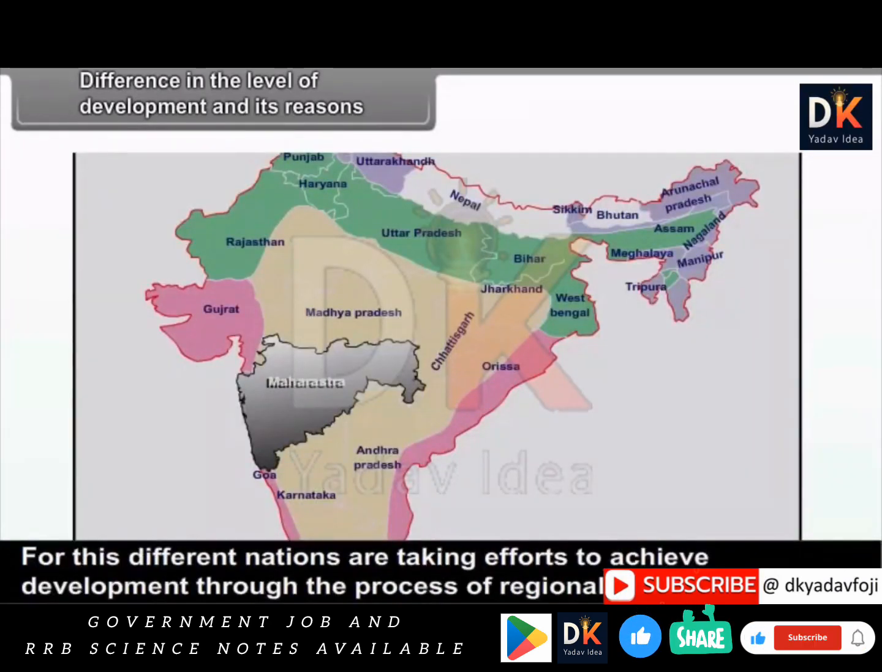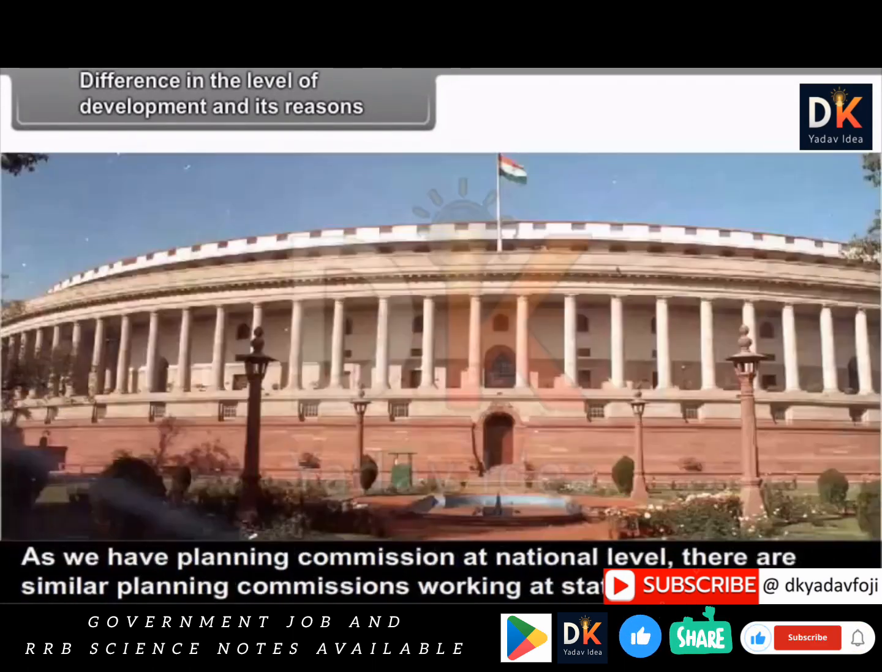For this, different nations are taking efforts to achieve development through the process of regional planning. As we have planning commission at national level, there are similar planning commissions working at state, division or district levels also. These commissions prepare plans for different parts of the region and attempt the regional development.